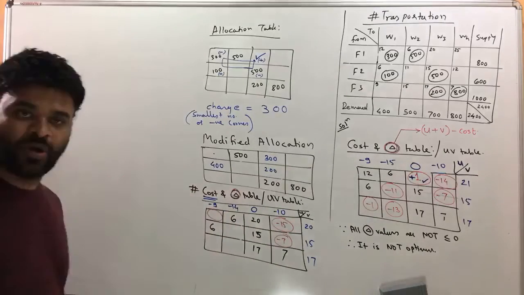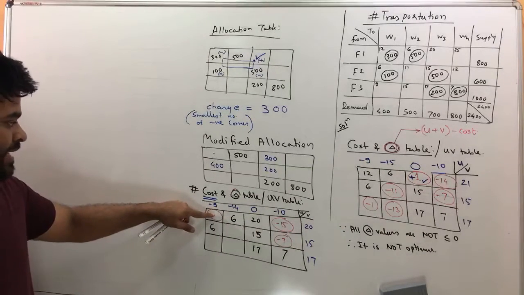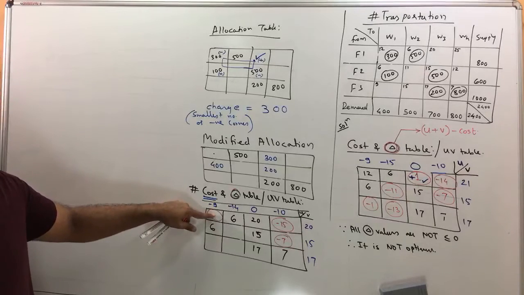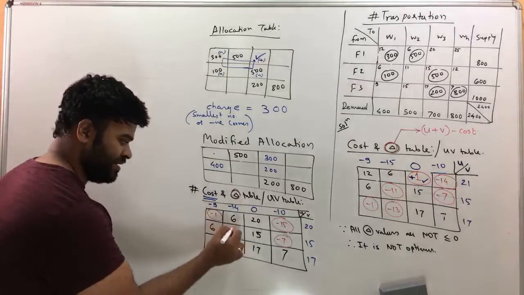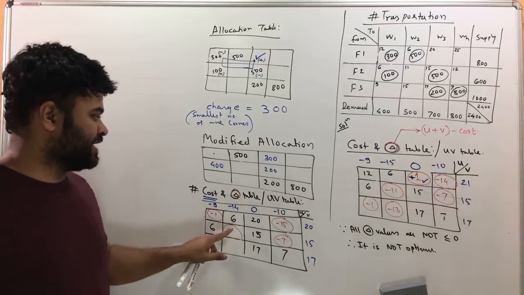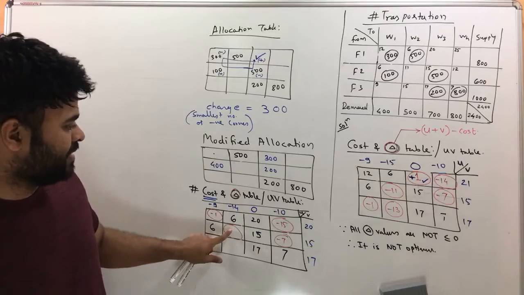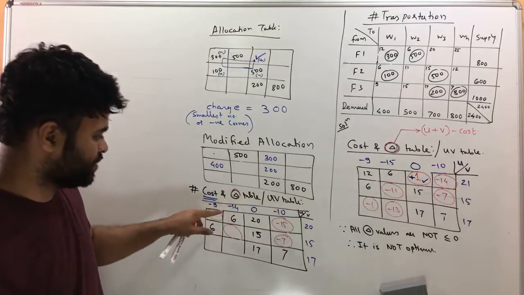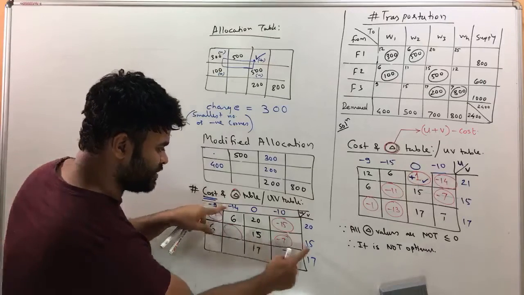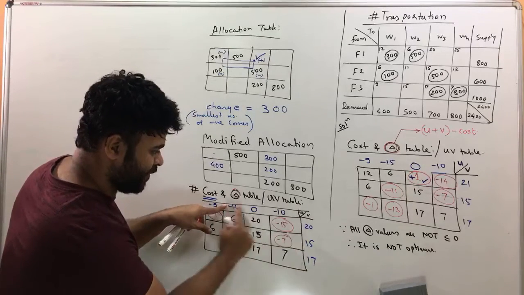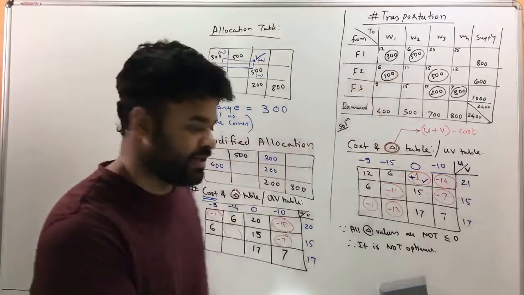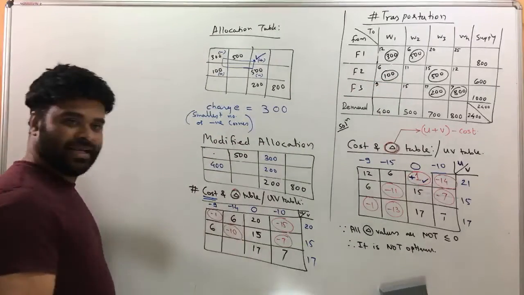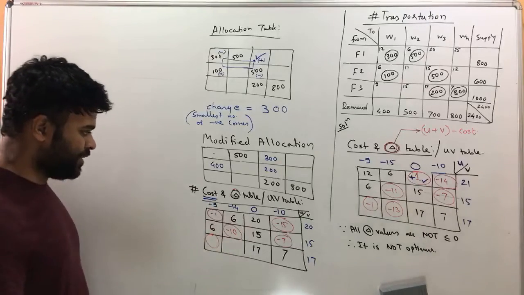Let's find deltas in all the vacant places here. Now this delta is going to be 20 minus 9, which is 11. 11 minus 12 is minus 1. And then next is 15 minus 14 is 1. And U plus V we're doing. So for this delta, U plus V is going to be 15 minus 14. Add the two, you get 1. And 1 minus 11 is going to be minus 10. Okay. And then here, Sandeep, do you have answers?